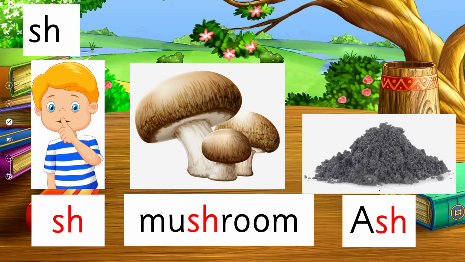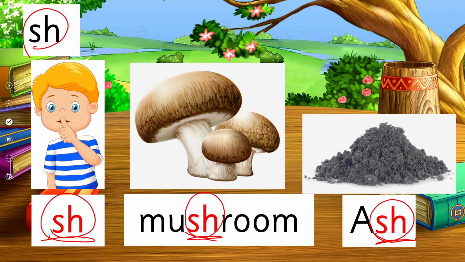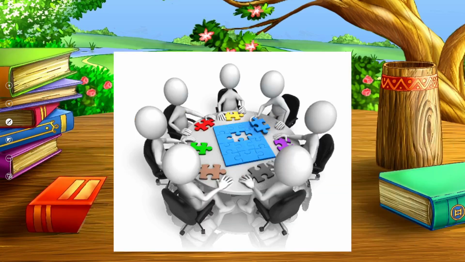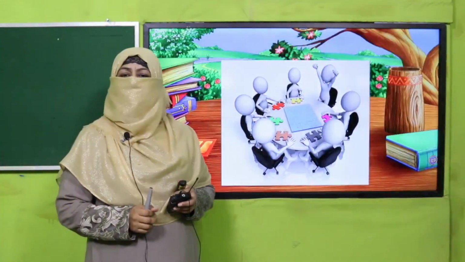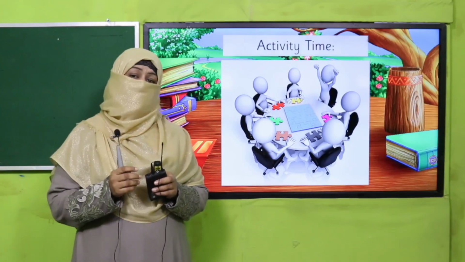Next, sh: shell at the initial position, mushroom at the middle position, ash at the final position, but sh together is giving the sh sound. So this is how we identify digraphs and we pronounce them.